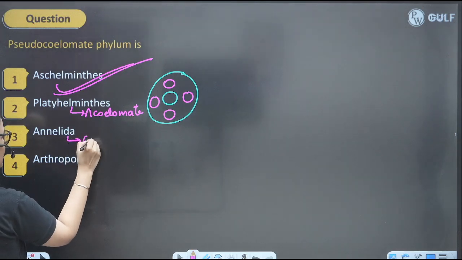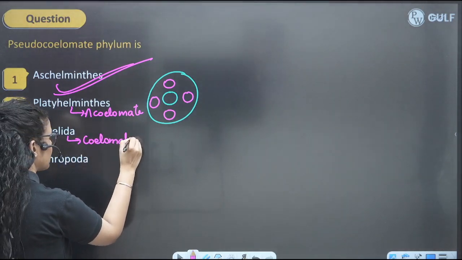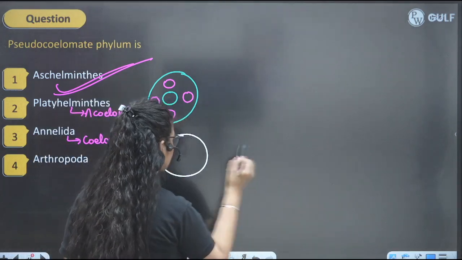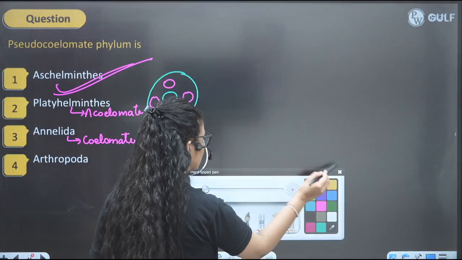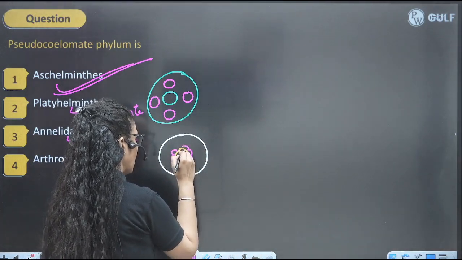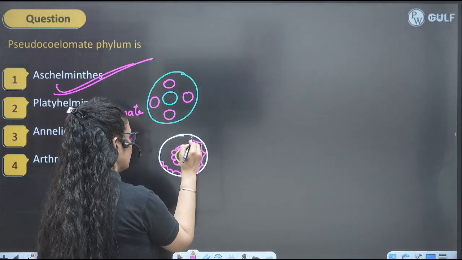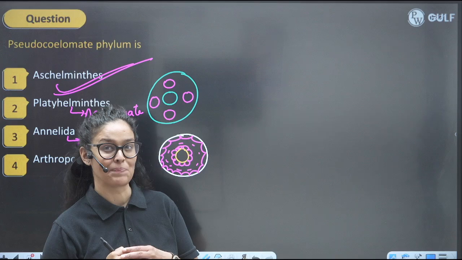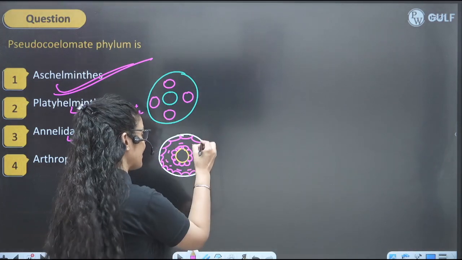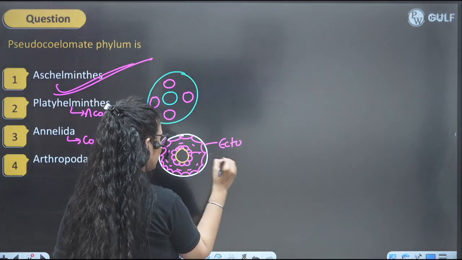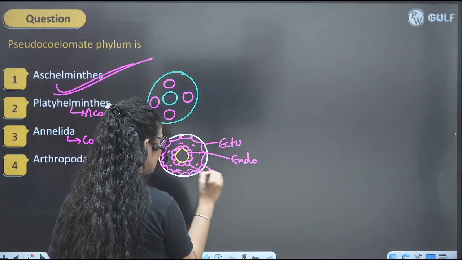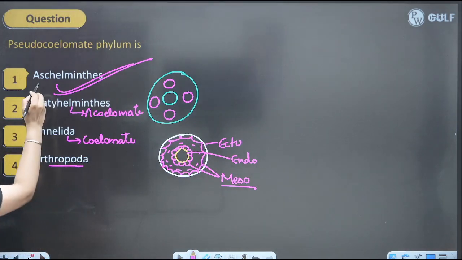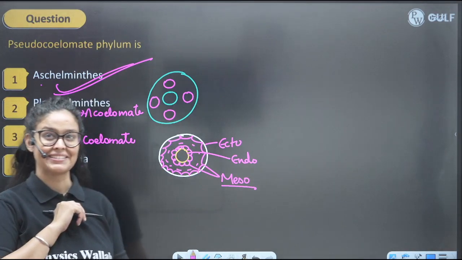Annelida, they are coelomate, because when we see their body, their outer body is ectoderm, their gut is covered by endoderm, and mesoderm is lining, forming the outer cover of gut and inner lining of the body wall, and this space between the true mesodermal lining is known as true coelom. So coelom is mesodermal in origin, we know, right? So we know this is ecto, we know this is endo, and we know how the mesoderm is arranged in the true coelom, and even arthropoda is coelomate. So perfect answer will be 1 here, right?